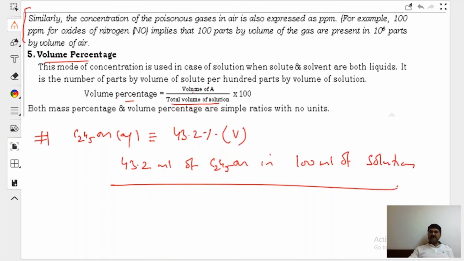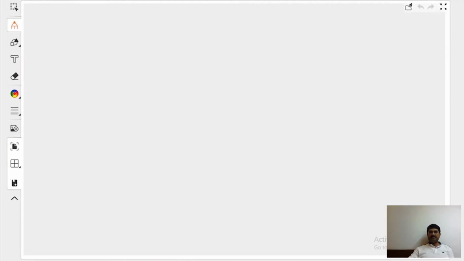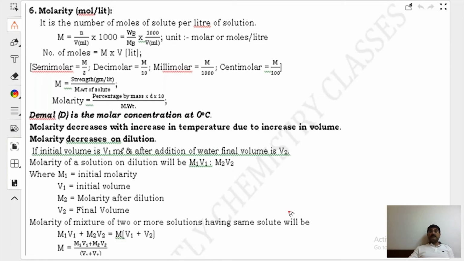Similar to weight percentage, we have volume percentage. This is a very important term coming: molarity. Very important. I'll be using my method, so it is written for your notes also.